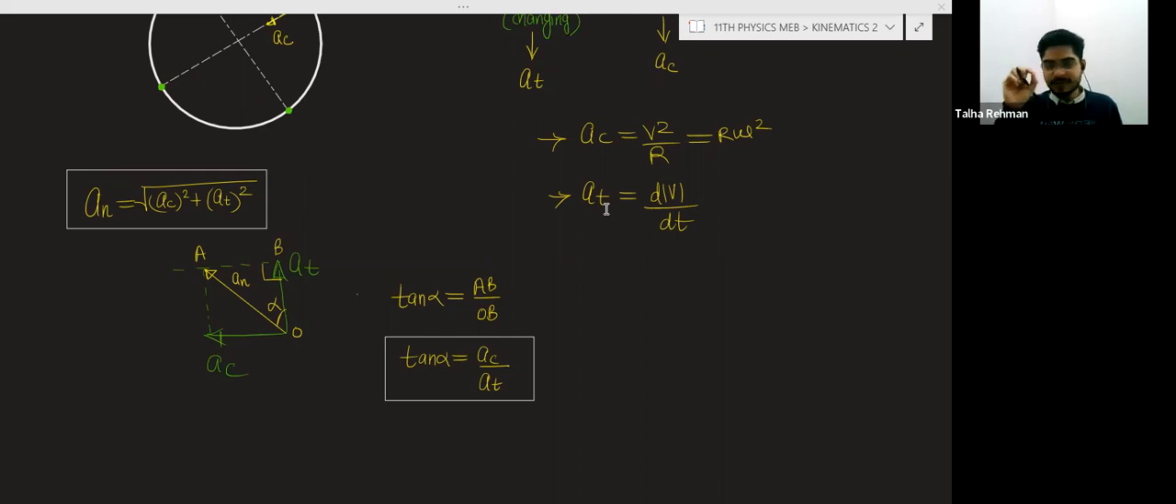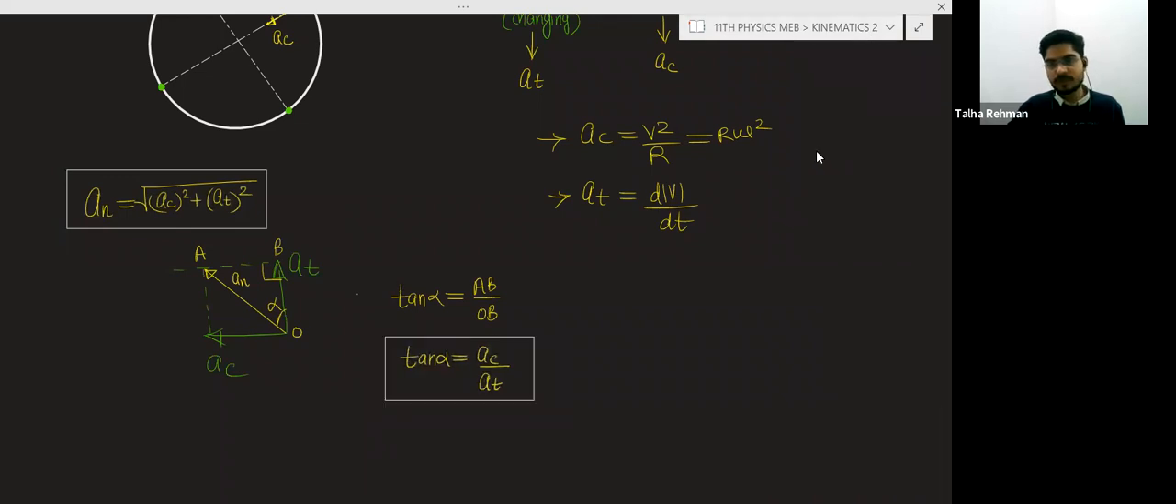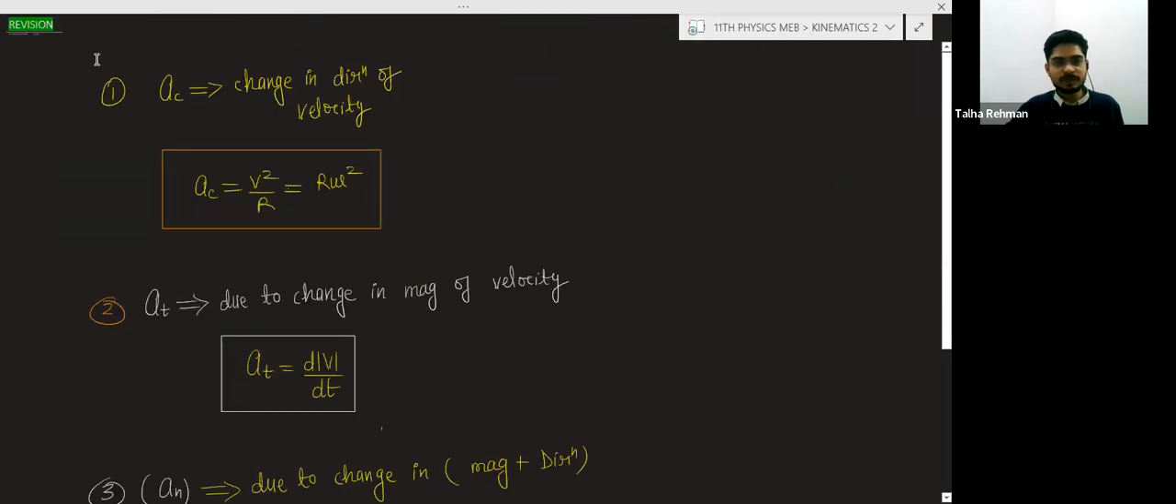Separately solve the centripetal acceleration, separately solve the tangential acceleration, and you already know both are at a 90-degree angle, and add them vectorially like this. And if you want to find the angle, then use this formula. Okay, now see here what we have done.